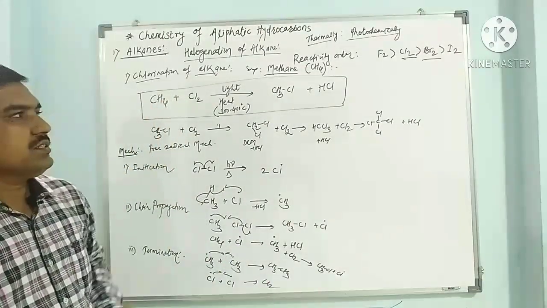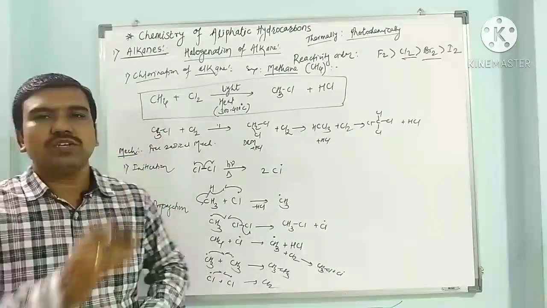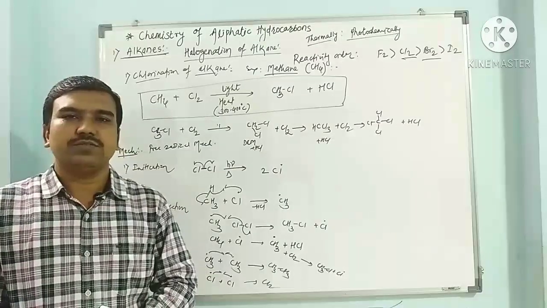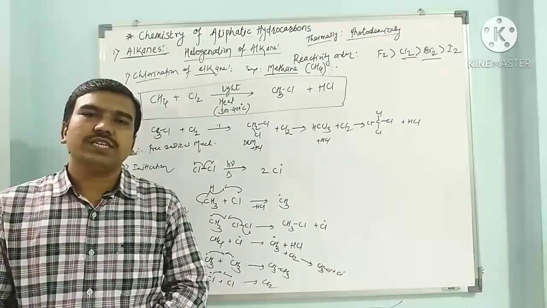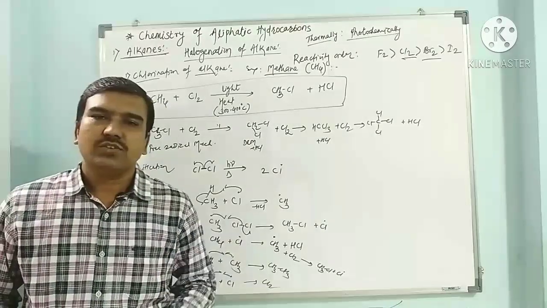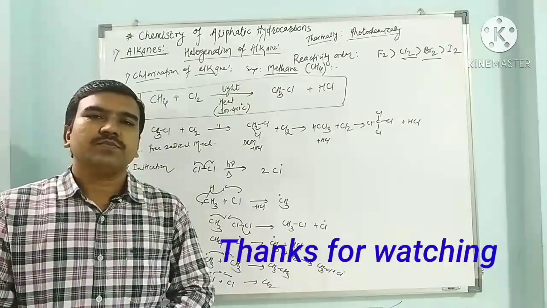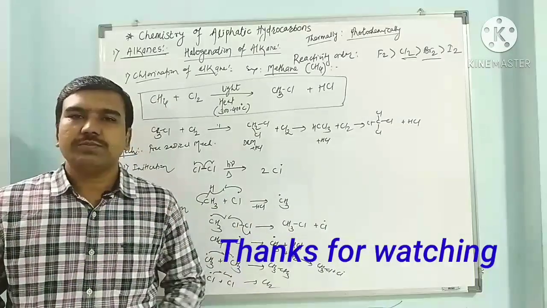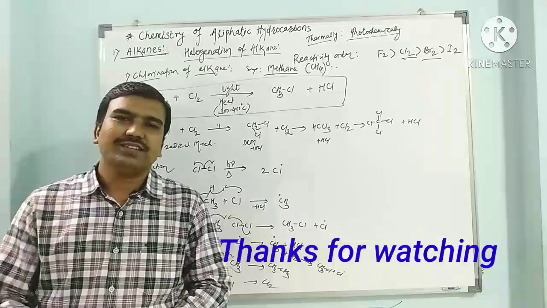So here we have discussed halogenation of alkanes, in which we have seen the chlorination of methane with its mechanism. In the next part we can discuss halogenation of propane. There is a distribution of products, or the reactivity-selectivity principle. The further part of halogenation we will discuss in the next lecture.